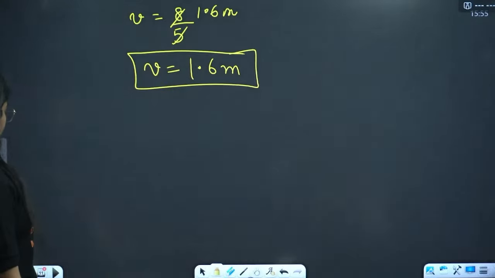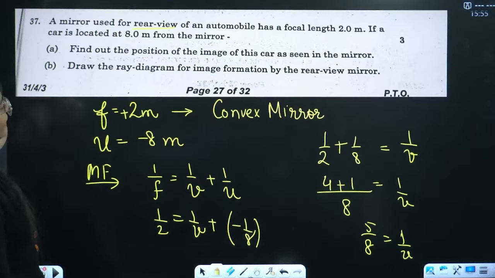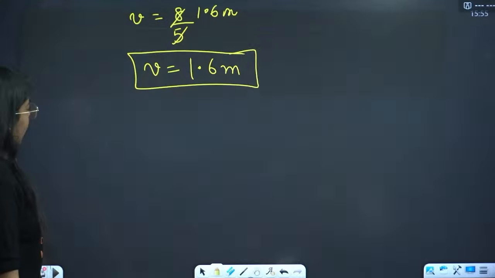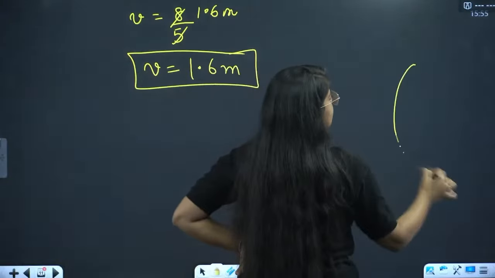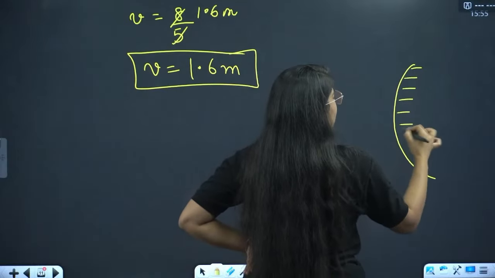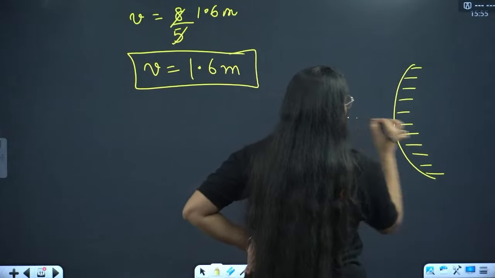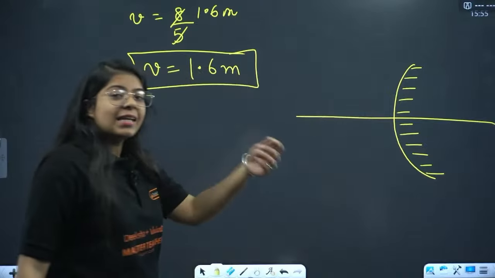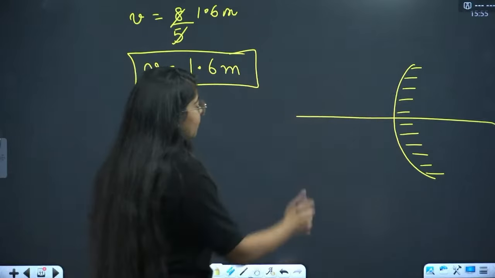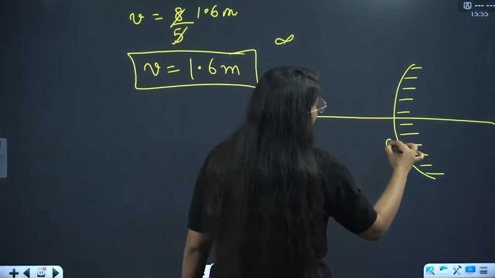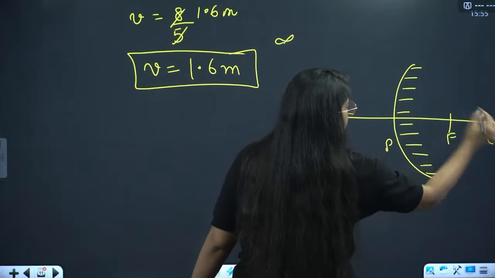Great, very good. Now let's see the second part. Draw the ray diagram for image formation by the rear view mirror. So this is again simple. This is my convex mirror, and you have to basically make the case in which the object is at any point between infinity and pole. Right, so this is infinity, this is pole, this is my focus, this is my center of curvature.